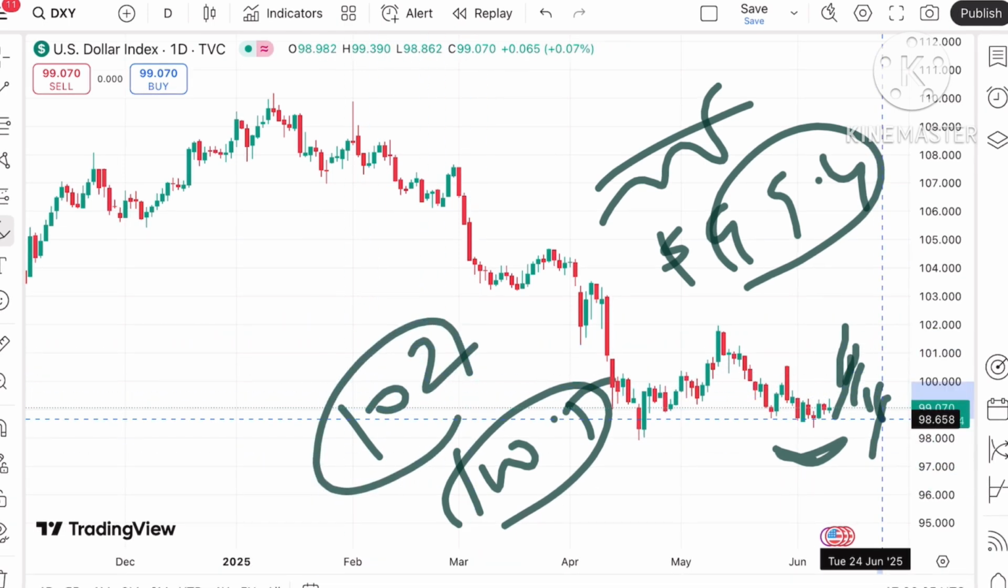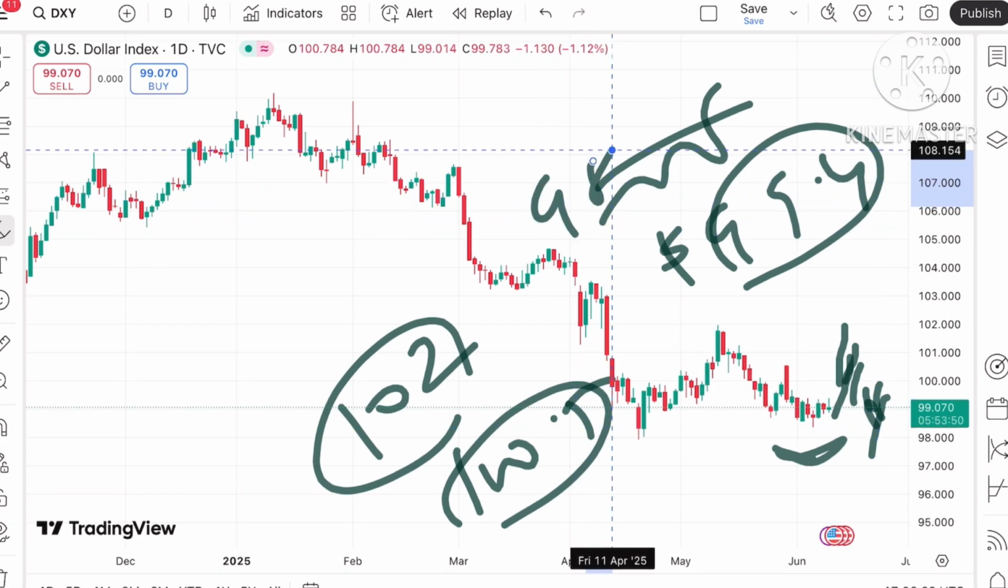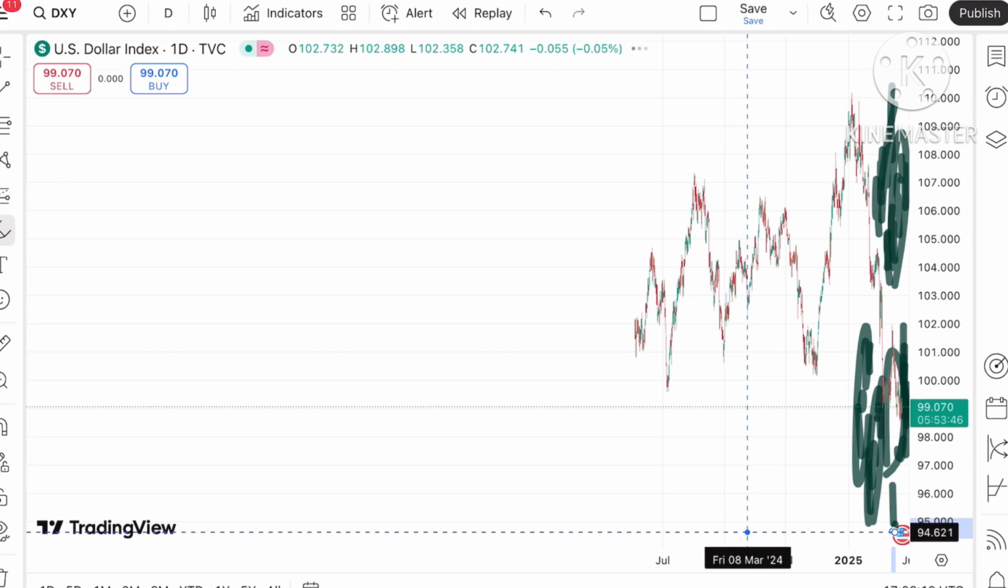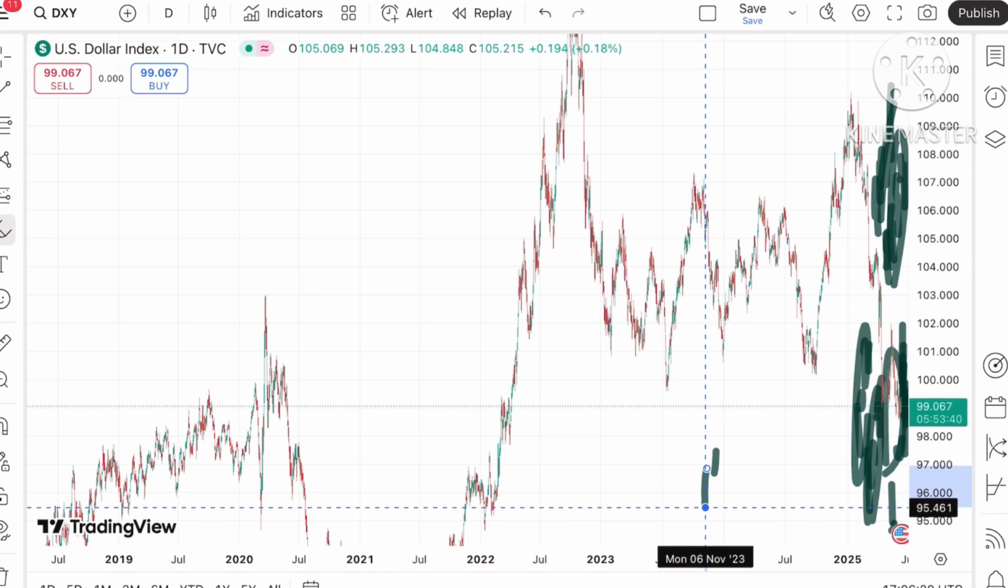But if the price doesn't sustain, it can come down towards 98.5 to 98.3, and then there will be a zone breakout, so we can see the price fall further down, and after that the price will move further low towards around 96.5 to around 95.5, and then further low.